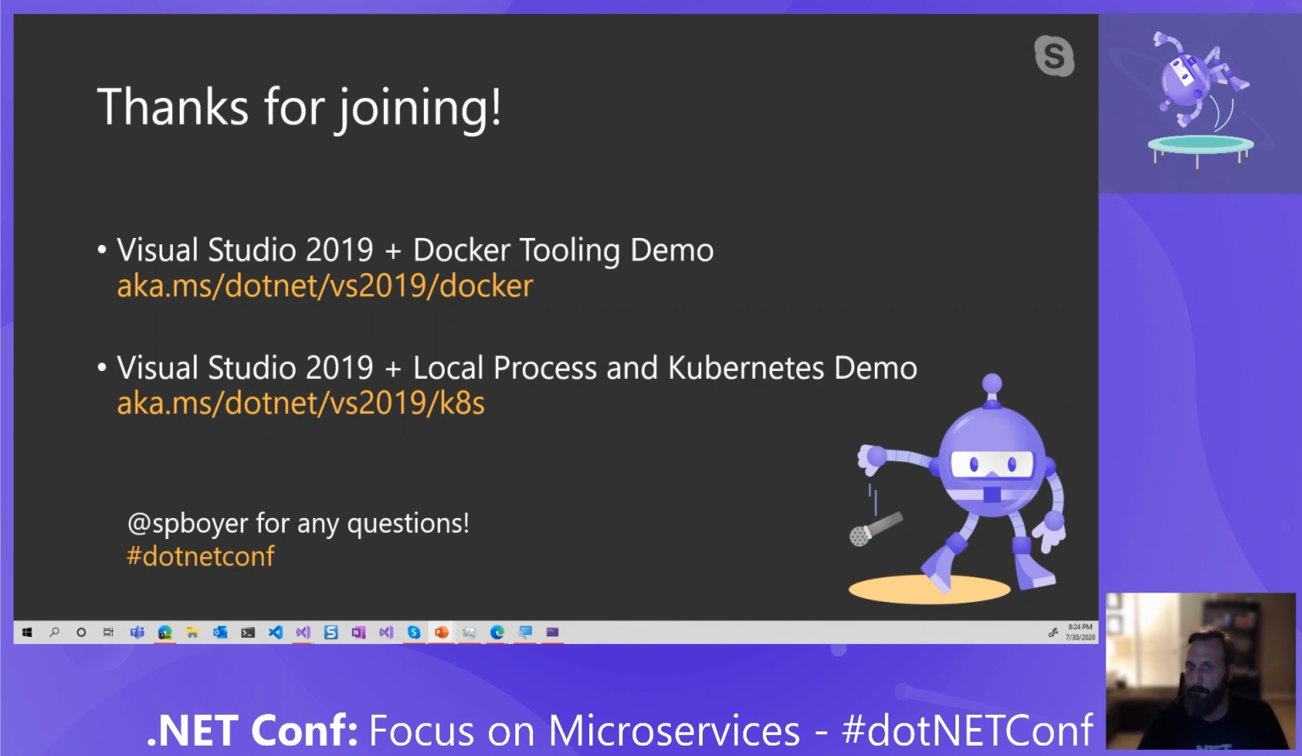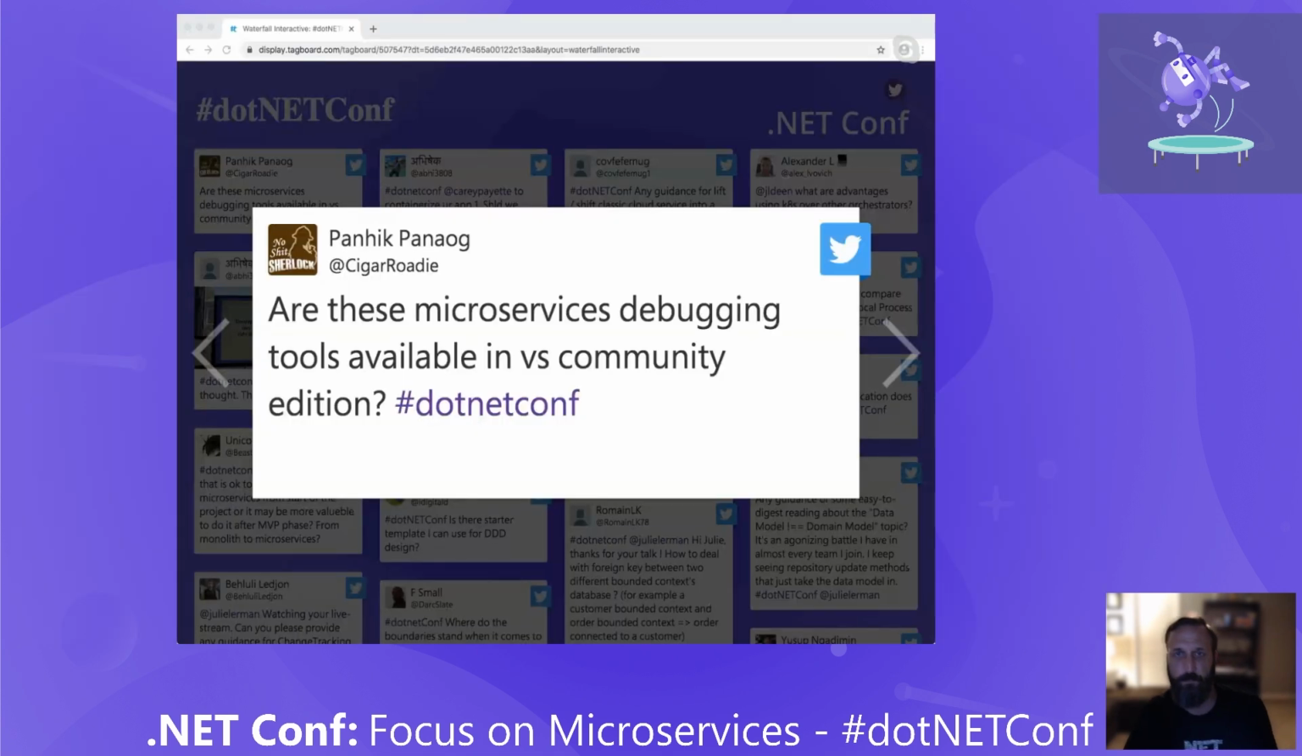Hey, we have a question. Are these microservices debugging tools available in the VS Community Edition? Since we have different flavors of Visual Studio, is it across the board, or do I need a special flavor of it, or how does that work?